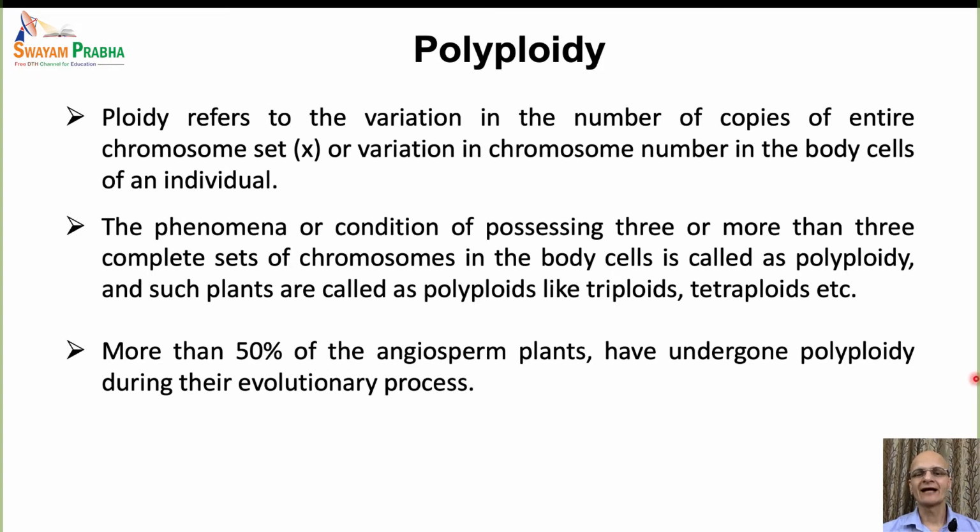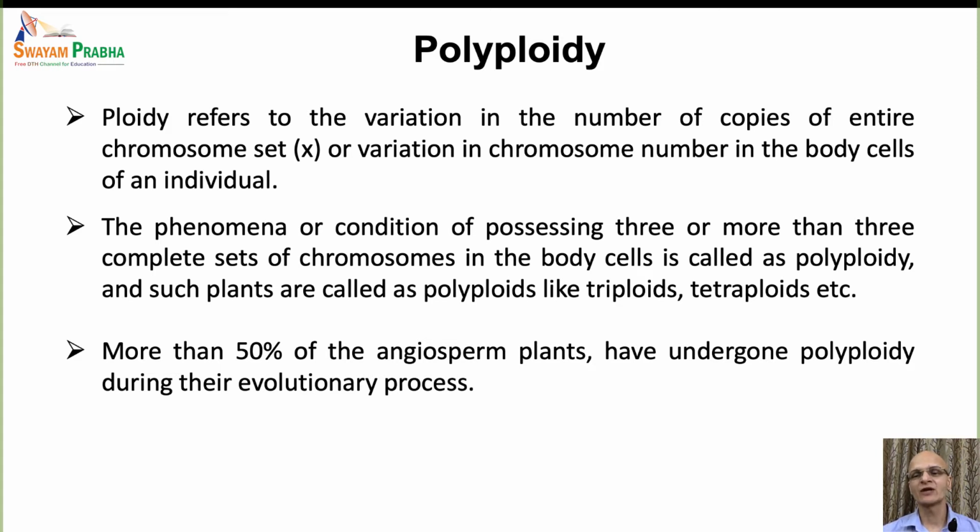According to an estimate, somewhere around 50 to 70% of the angiosperms have undergone polyploidy during the course of the evolutionary process. According to some other estimates, this number may be even higher, as we have not tested the ploidy of all the angiospermic plants.